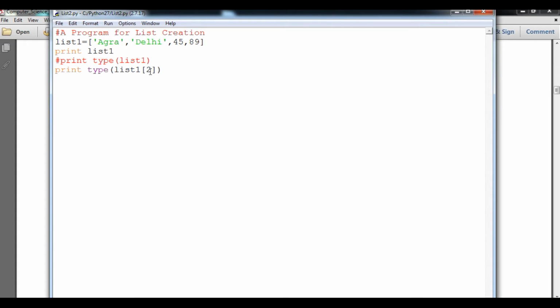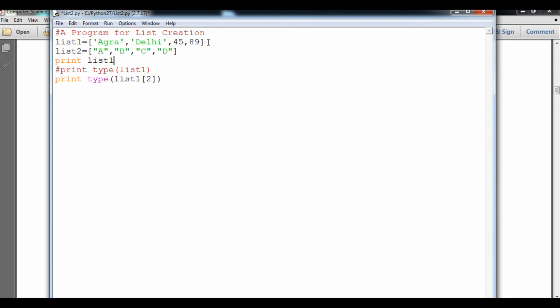particular list. I will also create a list that contains all strings or all numbers. So here list 2 will contain, suppose, some kind of alphabet, in double quotes also. It's up to you which type of string you want to use. There is no difference between double quote and single quote for a string. So here suppose here is A, here is B, and provide a comma every time, then C, and at last you can say D.